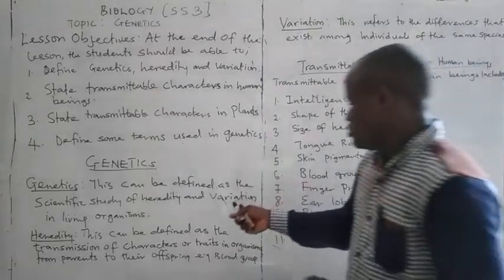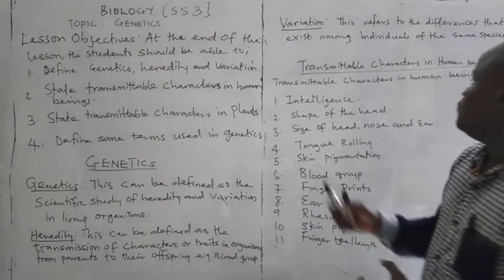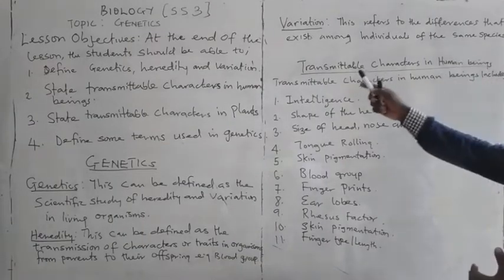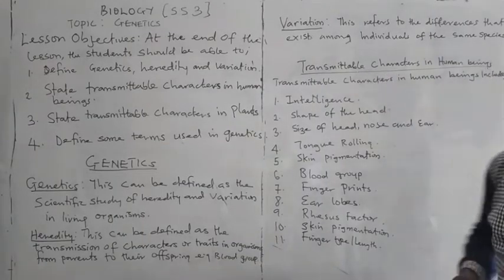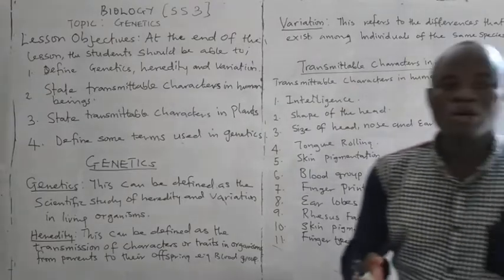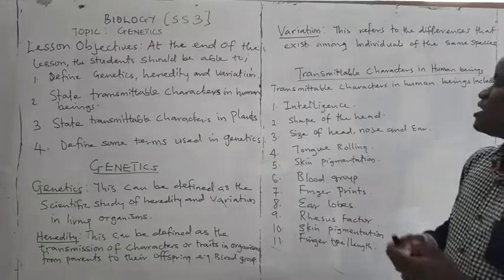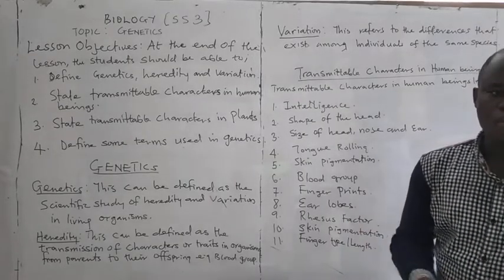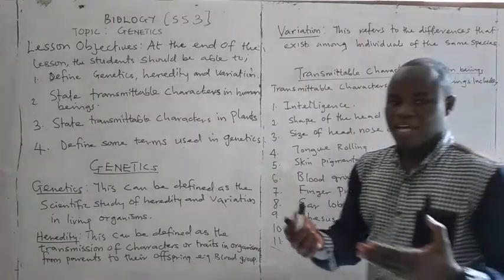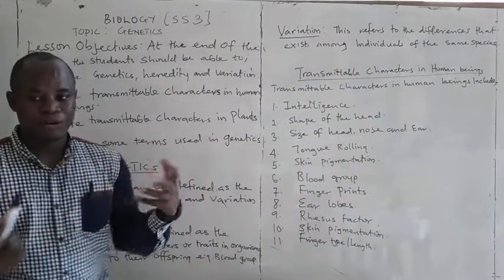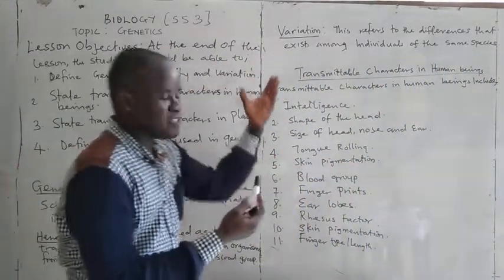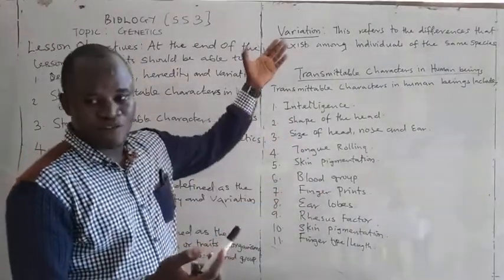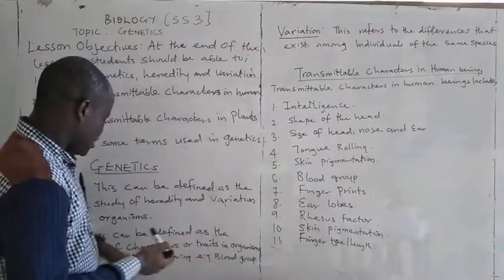Now, variation. Variation refers to the differences that exist among individuals of the same species. If you look at your family, even though you are born by the same parents, you will notice that you are not all of the same height, weight, or size, and also not of the same eye color. The noticeable differences within your family can be termed as what? Variation.